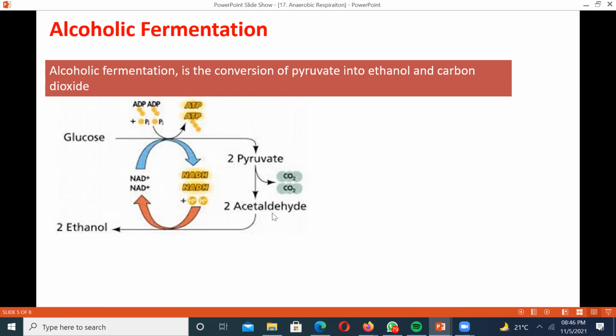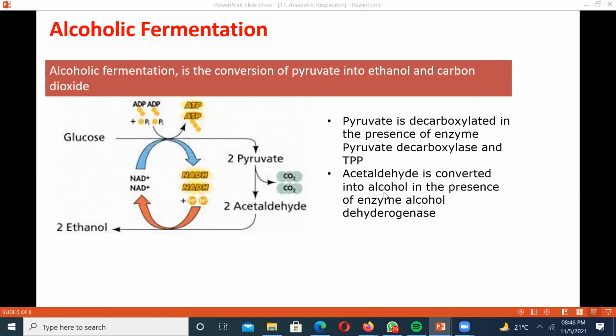But during the conversion of acetaldehyde into ethanol, what happens? NADH that was formed during glycolysis again gets converted into NAD. So net only 2 ATP is formed. That is the gain we see over here. First, pyruvate is decarboxylated, right? In the presence of the enzyme we call pyruvate decarboxylase. Now acetaldehyde is converted into alcohol in the presence of the enzyme called alcohol dehydrogenase, right?